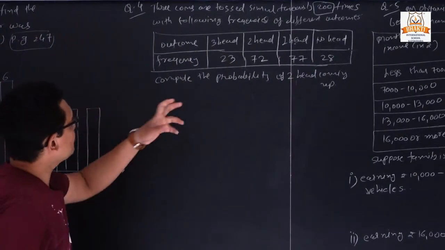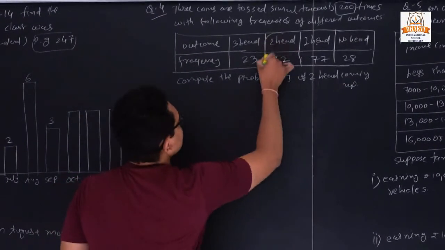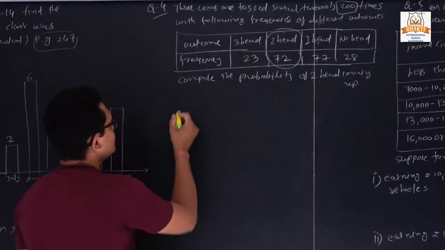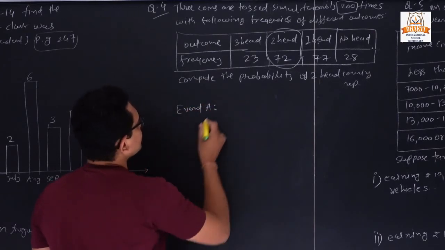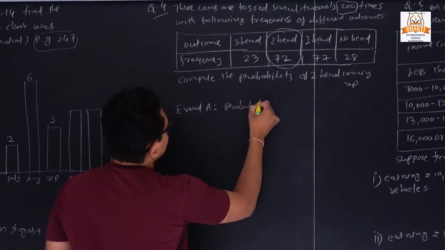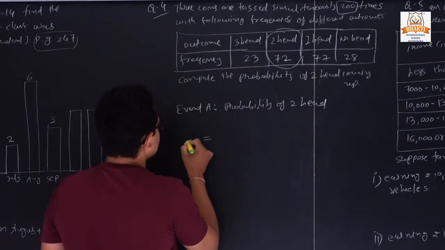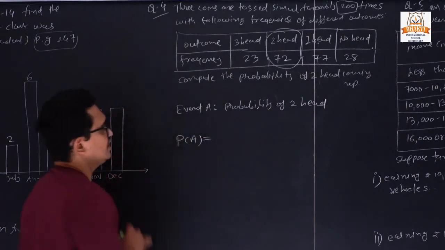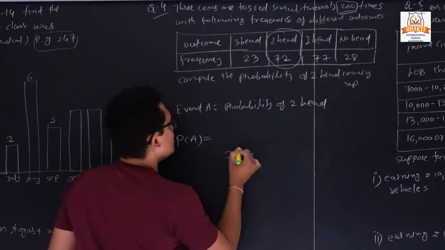So what are they asking? Compute the probability of 2 heads. So 2 heads, we can write it as event A, the probability of 2 heads. So P of A is equal to, total how many times we have? 200.